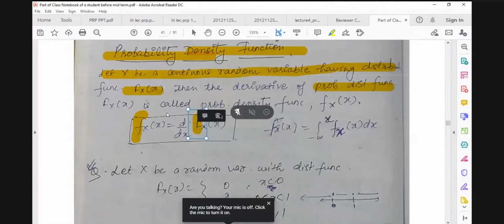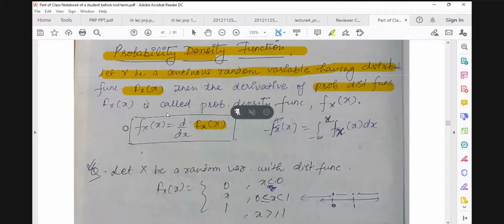In the exam, I may give you a distribution function and ask you to find its density function, or I may give you the density function and ask you to find its distribution function. If this is the distribution function, its derivative will give you its density function.